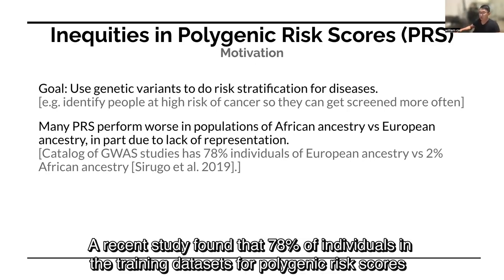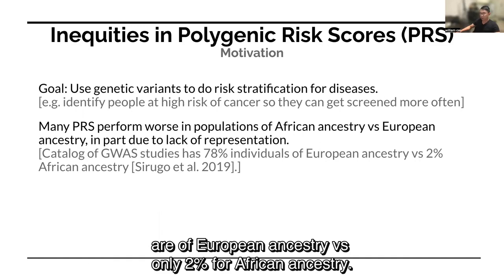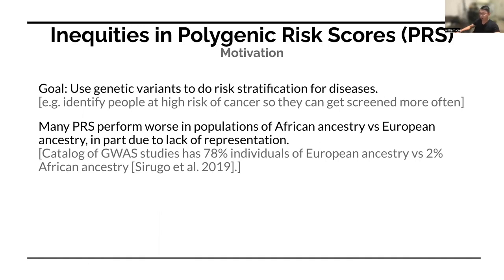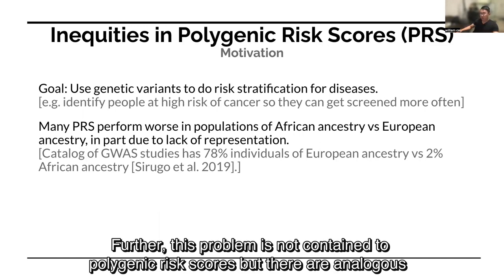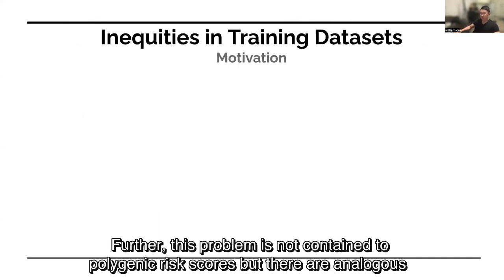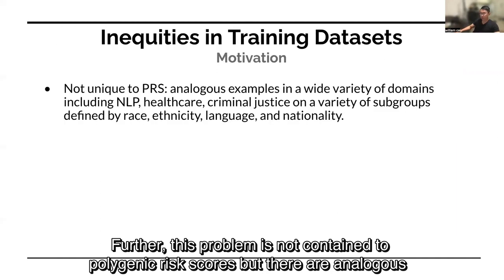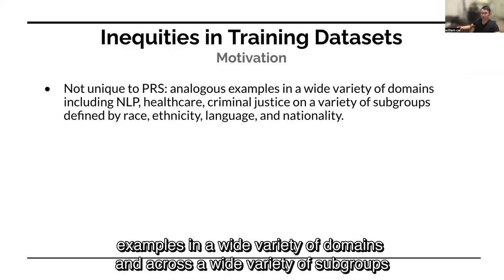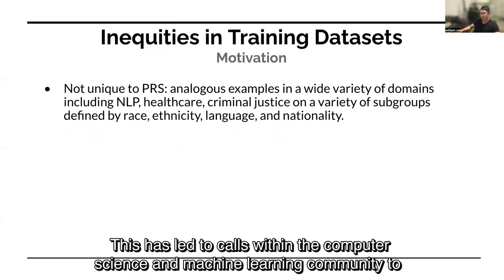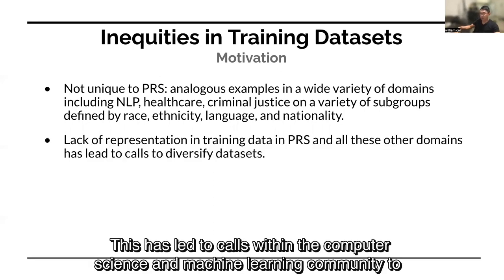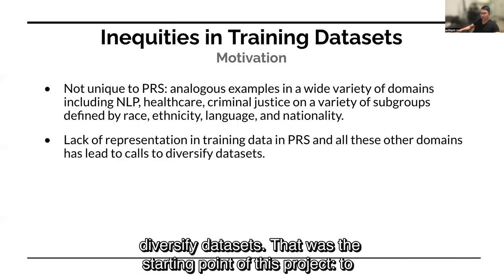So a recent study found that 78% of individuals in the training data for polygenic risk scores are of European descent versus only 2% of African descent, which is a huge gap. And further, this problem isn't contained only to polygenic risk scores, but in fact, there are analogous examples of lack of representation in a wide variety of domains and also across a wide variety of subgroups. And so this has led to calls within the computer science and machine learning community to diversify datasets. That's kind of where the starting point of this project was.